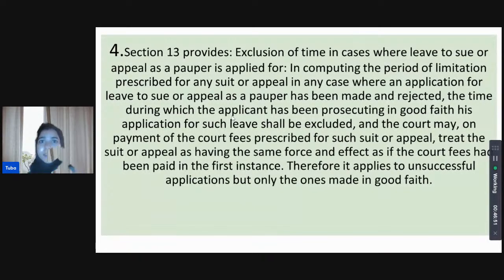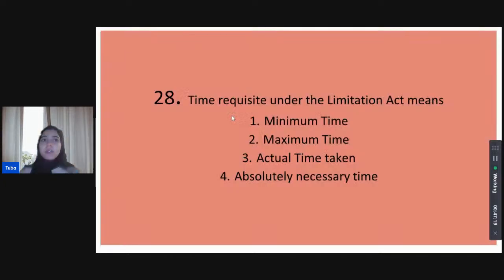Shivani is correct. So it deals with exclusion of time where leave to sue or appeal as a pauper is applied for, and then it deals with unsuccessful applications also and applications made in good faith also in its contexts. So Priyanka, if we go through the content of it, it applies to unsuccessful applications, but also talks about applications made in good faith. So we can see both things being reflected in section 13.